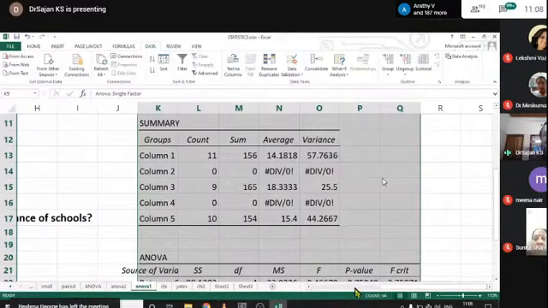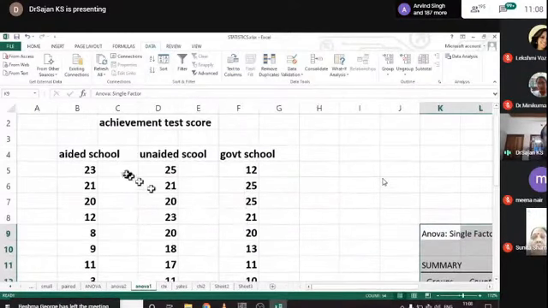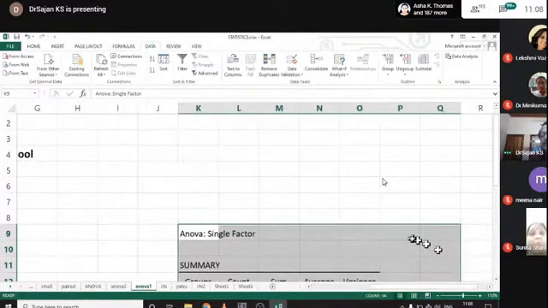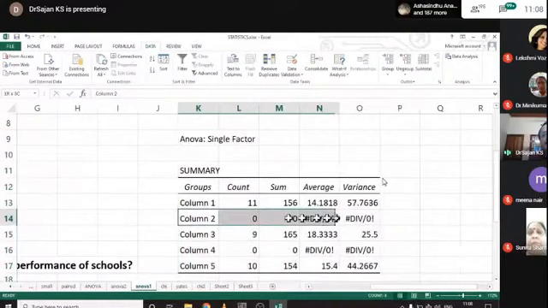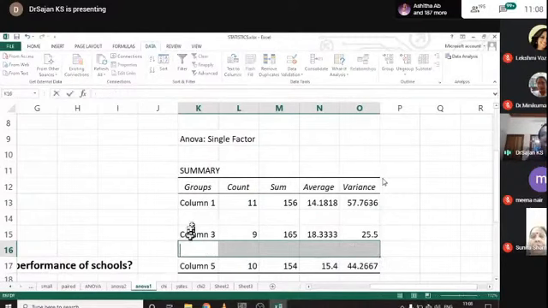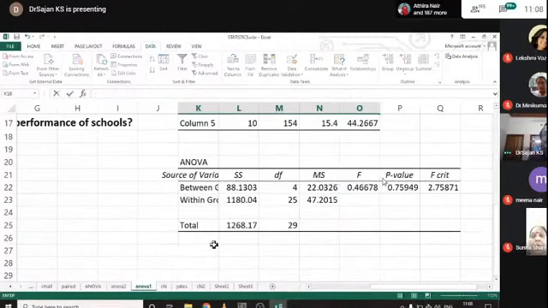Here actually it is placed in between. There is one blank column. If there is a blank column, such an error will be displayed here. Here this is not needed, and this is also not needed. Okay, there are only three columns, right? And the F value is here, and the P value is here, and from the P value I can say that there is no difference in the performance of these three groups.